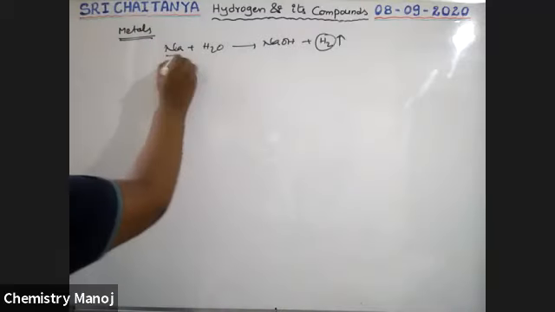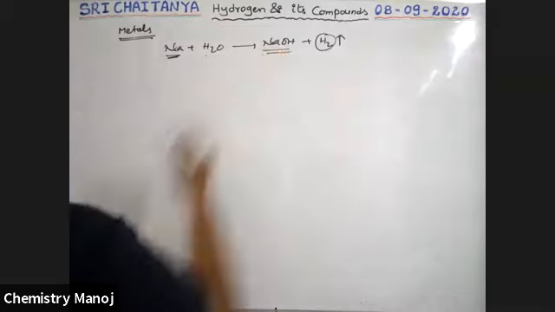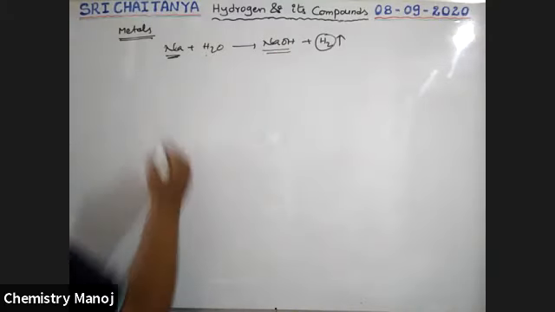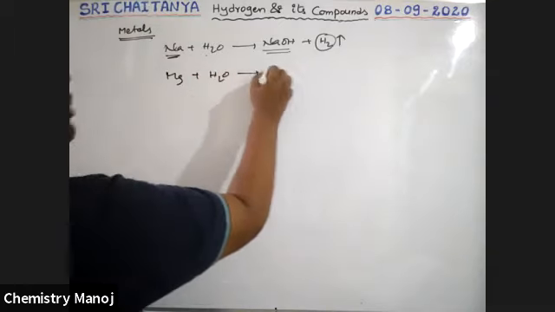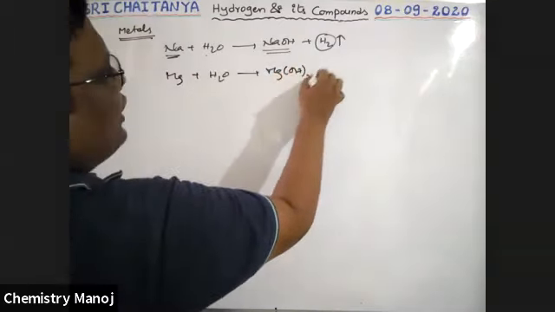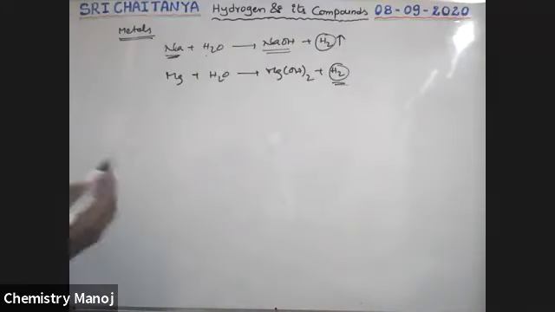So any active metal reacts with water, liberates hydrogen gas. That gives a base, an alkali, a water soluble base. Next, for example, magnesium reacts with water. That one also gives magnesium hydroxide and also liberates hydrogen. That means when metals react with water, hydrogen gas is liberated.